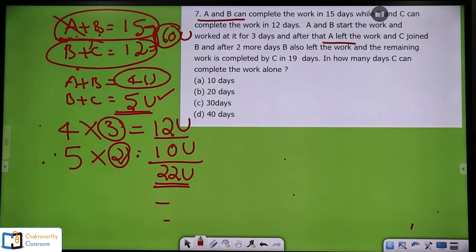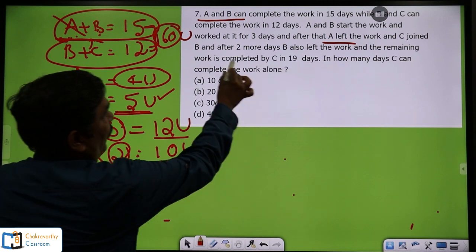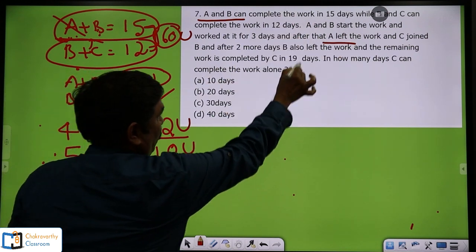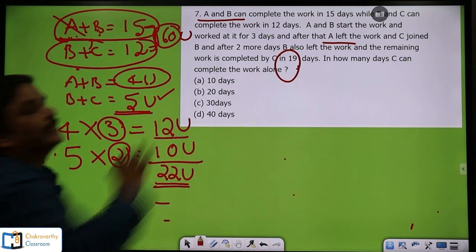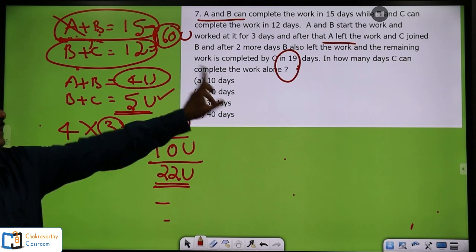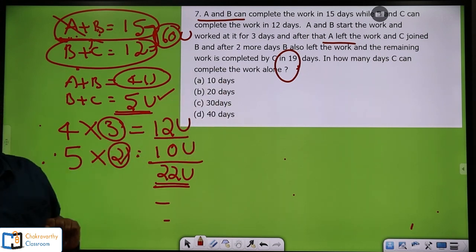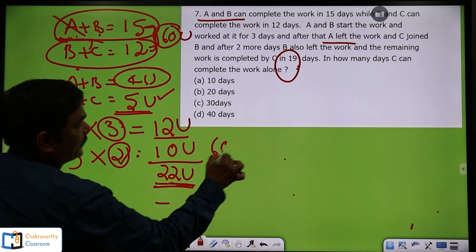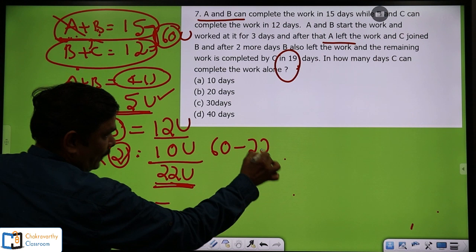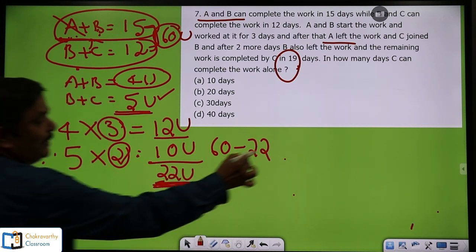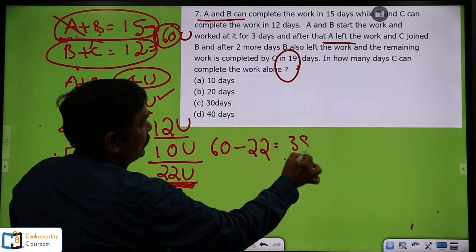Now they have given that after this, B also left the work and the remaining work was completed by C in 19 days. Now I am getting the individual capacity of C, the first step towards our answer. Total is 60 minus work done 22, so the remaining is 38 units.